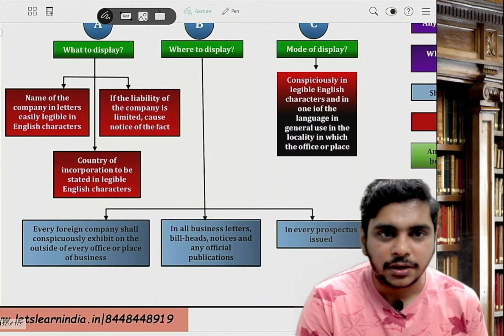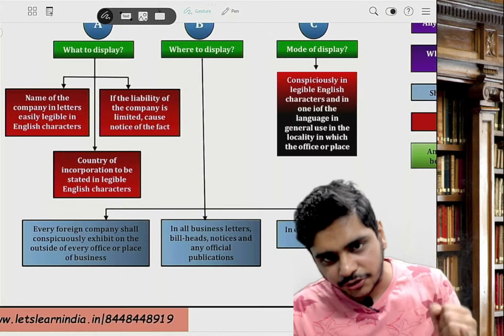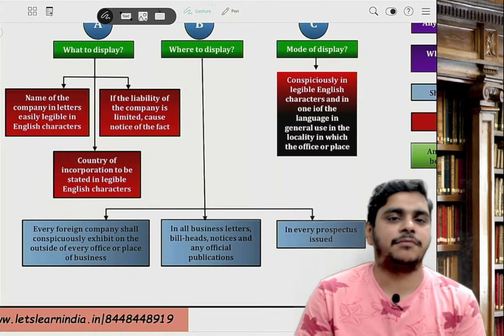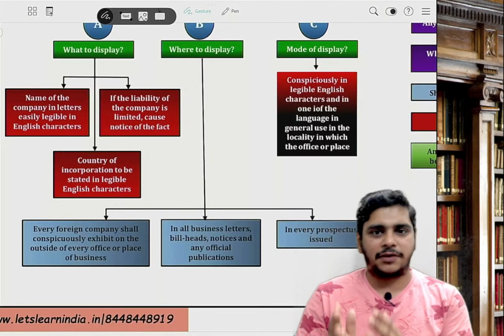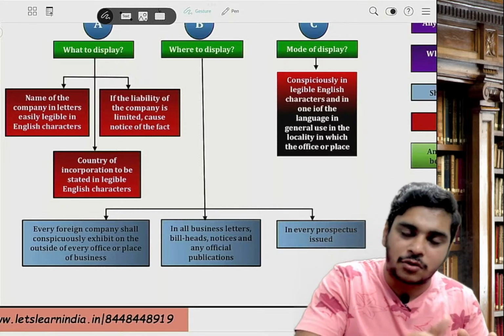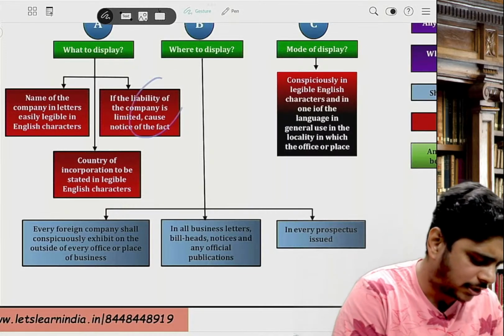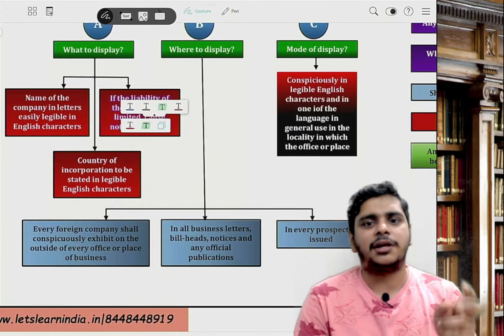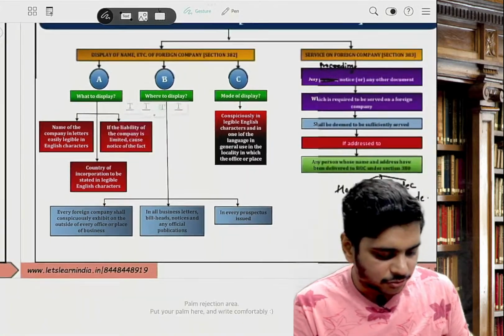So it's very simple. The first one, name of the company and the country of incorporation. Second disclosure, the fact that the liability of members is limited. Same point should be exhibited outside every office in English and local language, and all letters, bills, notices in English along with prospectus. Prospectus point will come later. 382, two disclosures.